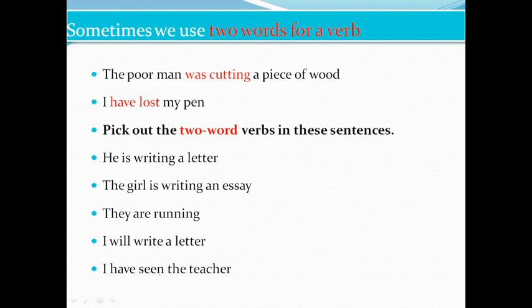Next slide. Sometimes we use two words for a verb. Okay, see, in tenses to tell the time of the action we use these two words for a verb. For example, the poor man was cutting a piece of wood. Was cutting, it is in past tense, past continuous tense. So we use was cutting. Later we will learn tenses also, then you will understand it very well. Have lost, two words. So let us see what the two word verbs are in the sentences. He is writing a letter.